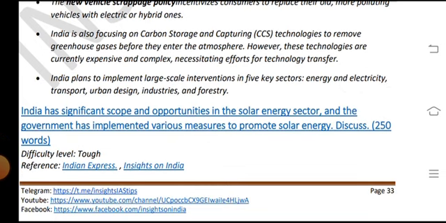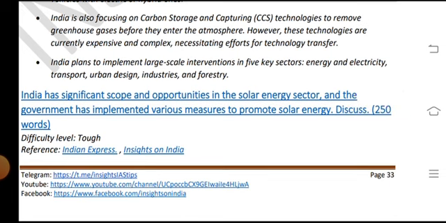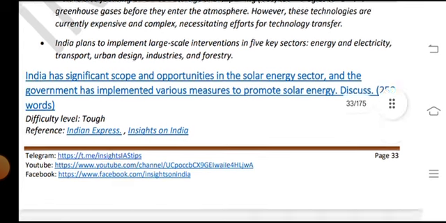India is also focusing on carbon capture and storage (CCS) technologies to remove greenhouse gases before they enter the atmosphere. However, these technologies are currently expensive and complex, necessitating effort for technology transfer. India plans to implement large-scale interventions in 5 key sectors: energy and electricity, transport, urban design, industries, and forestry.